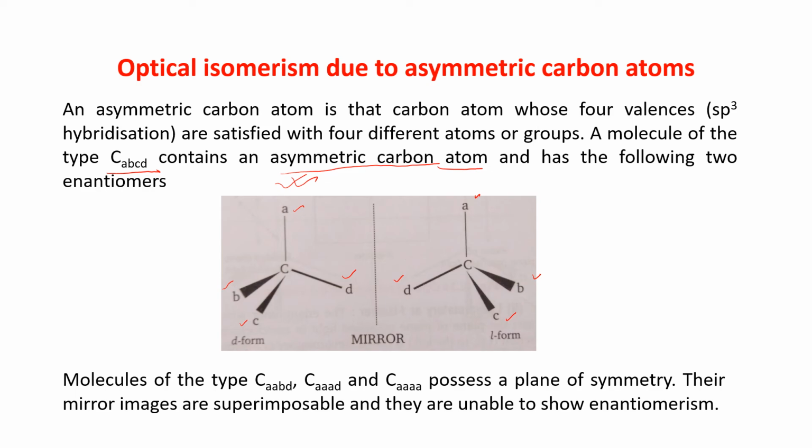But the molecule of the type CAABD, CAAAD, CAAAA possesses a plane of symmetry. If you write it, you will get a plane of symmetry. You on your own try to do this. Their mirror images are superimposable and they are unable to show enantiomerism. Am I clear?